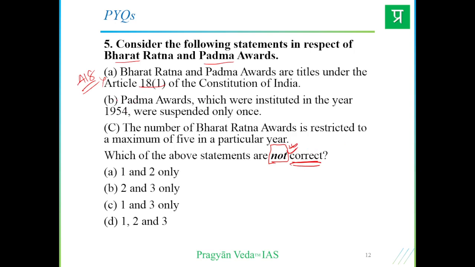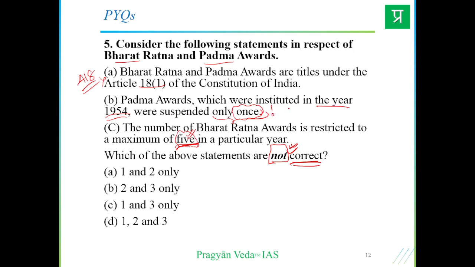And option B is Padma Awards, which were instituted in the year, were suspended only once. So 'only once' raises our eyebrows, looks fishy. So let us hold on, we are not very sure. The number of Bharat Ratna awards is restricted to a maximum of 5 in a particular year. So 5 seems fishy. We assume that the number here is played around by the paper setter.